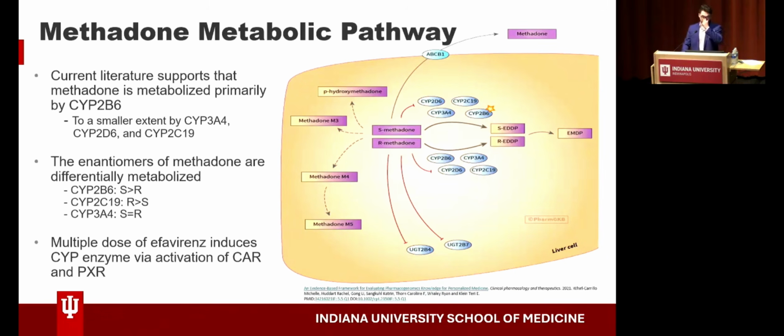Taking a look at the methadone metabolic pathway, current literature supports that methadone is primarily metabolized by CYP2B6, with some smaller contributions from CYP3A4, 2D6, and 2C19, into its primary metabolite, S and R EDDP. The enantiomers of methadone are differentially metabolized, with CYP2B6 showing a slight preference for S, CYP2C19 showing a preference for R, and 3A4 showing no preference between either of the isomers. Multiple doses of Efavirenz, or steady-state Efavirenz, induce CYP enzymes via activation of the nuclear receptors CAR and PXR.